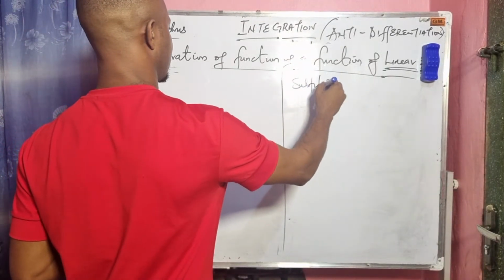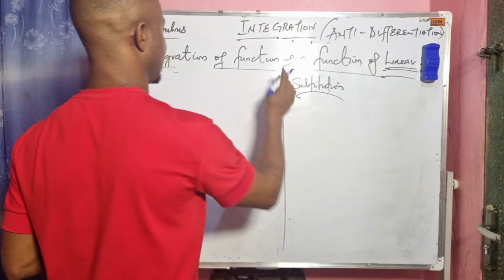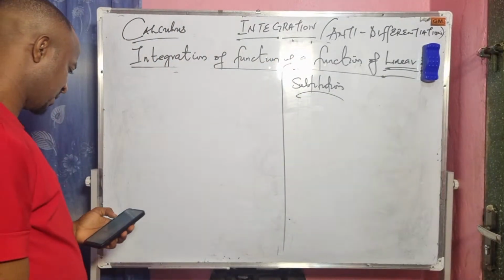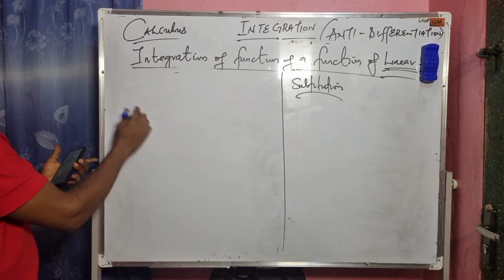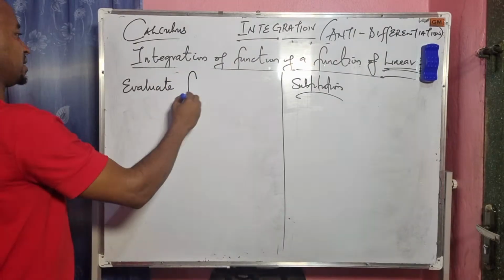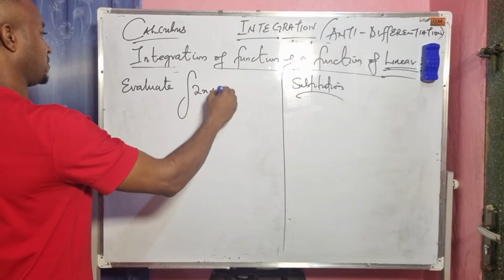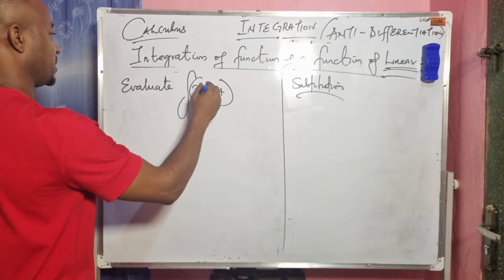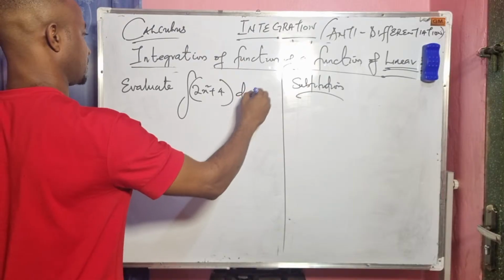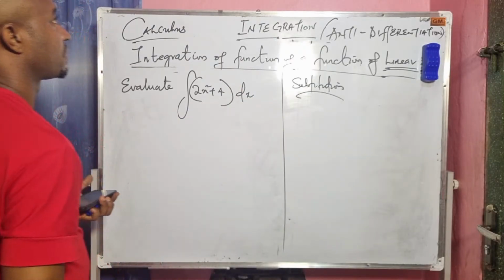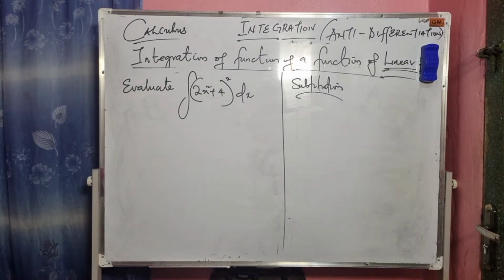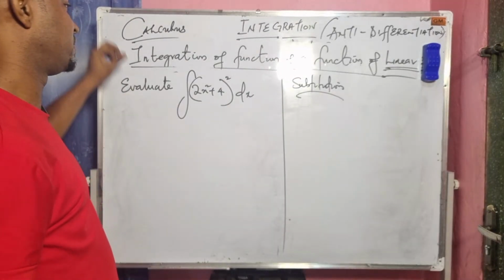Please don't forget, by substitution. If we are given this to evaluate: the integral of (2x squared plus 4) dx, all to the power of 2. How do we solve this?